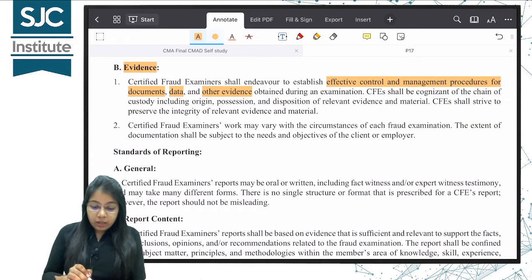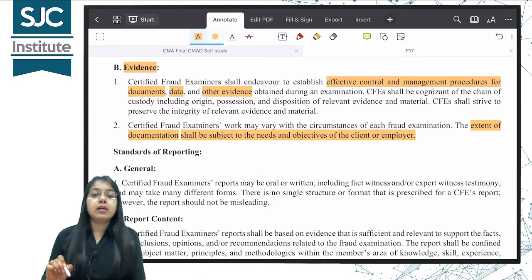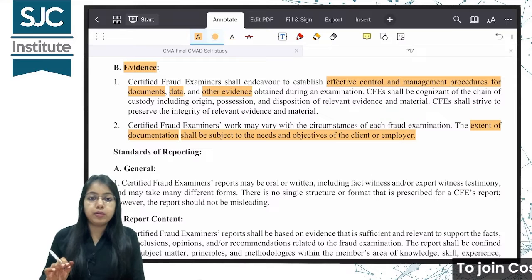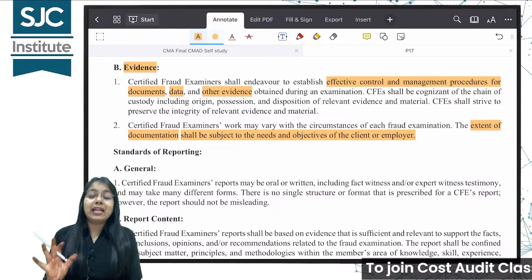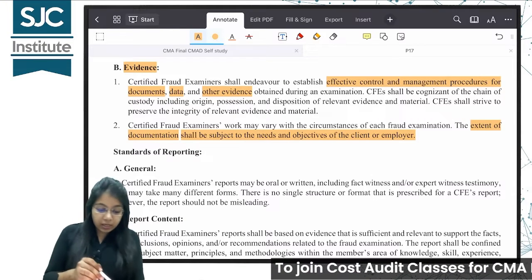And the work of the CFEs may vary with circumstances of each fraud examination. The extent of documentation shall be subject to the needs and objectives of the engagement or of the client or employer. So these are the standards set for performance of the audit. Now standards for reporting.